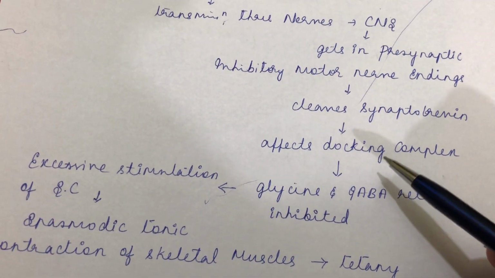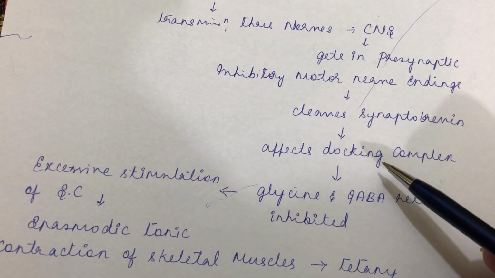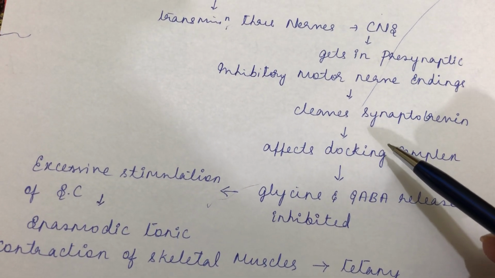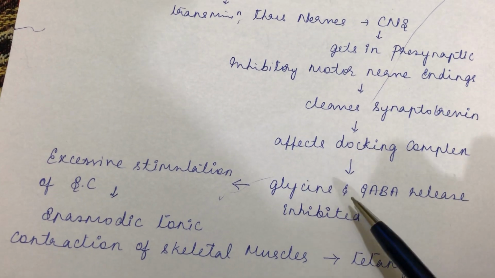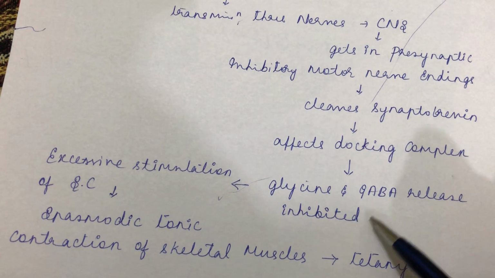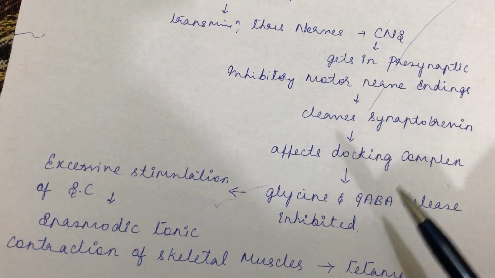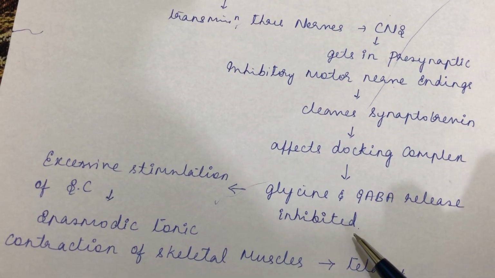So when it cleaves synaptobrevin, it affects the docking complex, so there will be no exocytosis of the neurotransmitter. Here the release of glycine and GABA will be inhibited, since the toxin gets into the inhibitory nerve ending.